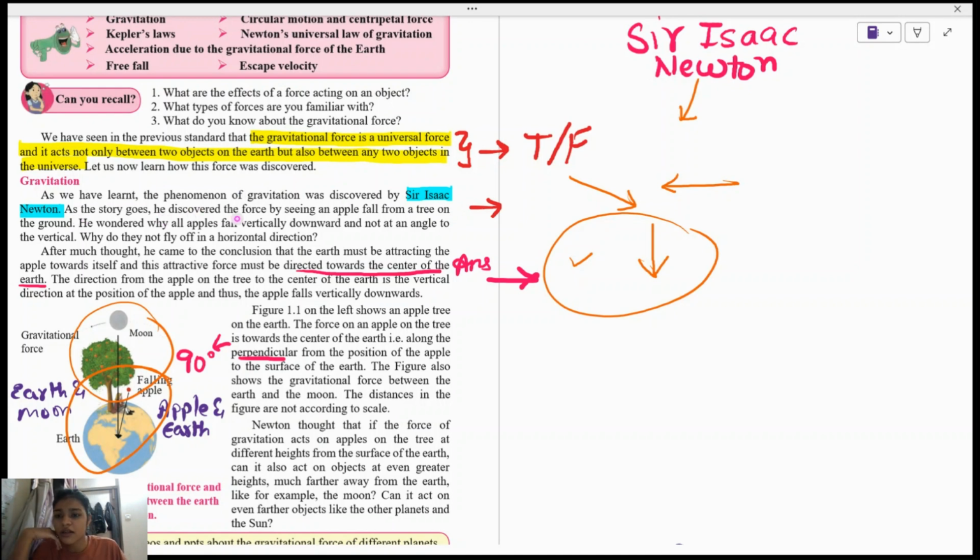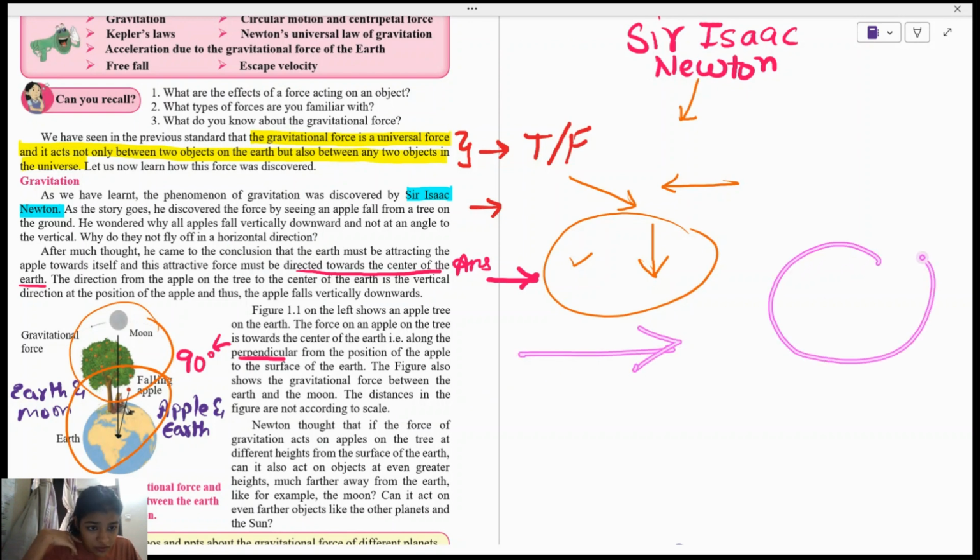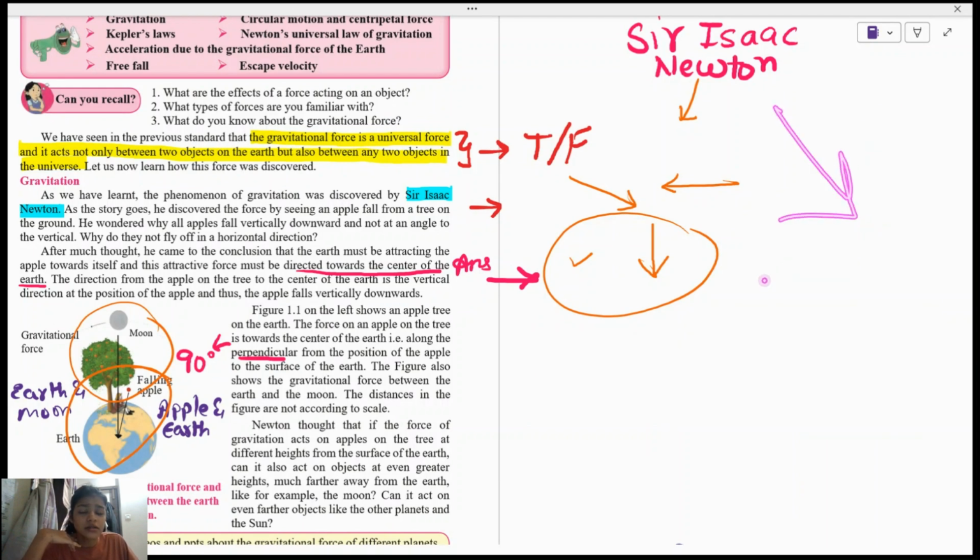So as the story goes, he discovered the force by seeing an apple fall from a tree on the ground. He wondered why all apples fall directly downwards and not at an angle to the vertical, or why they do not fly in the horizontal direction. So the question asked is, why doesn't it go like this? If this is Earth, this is the apple, why does it come here and why doesn't it go there? It could have also fallen at an angle. Why does it come directly down?